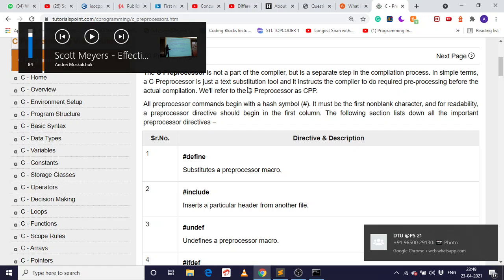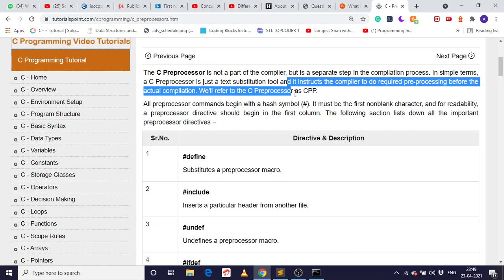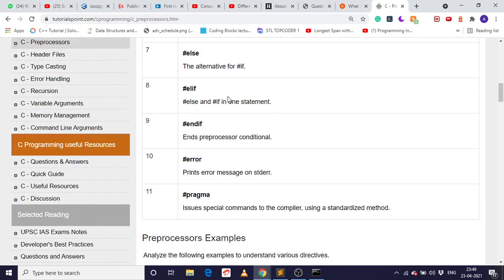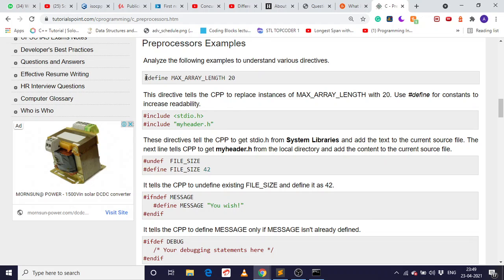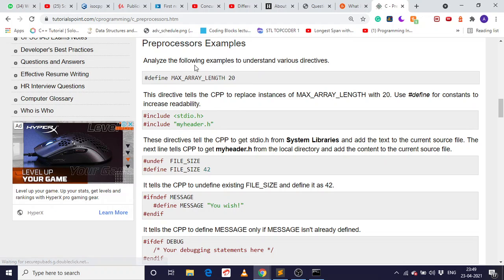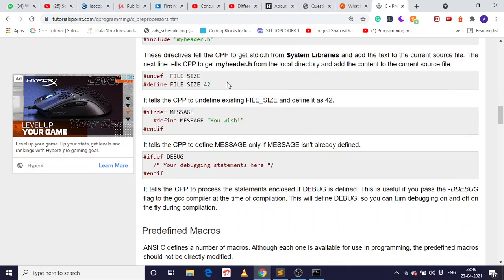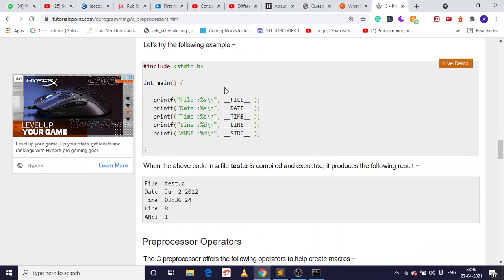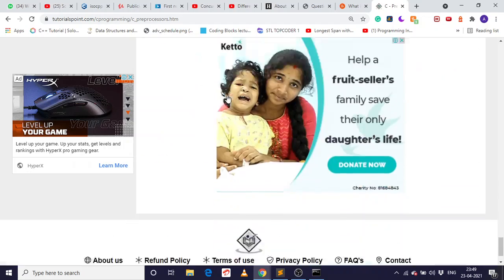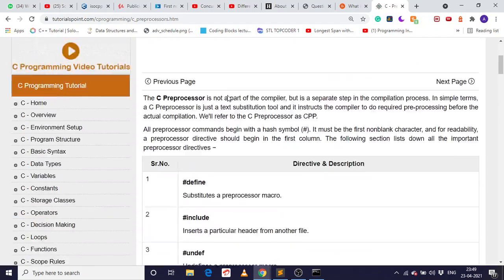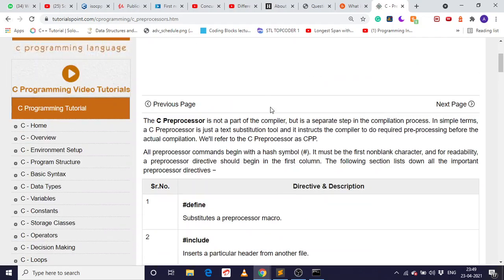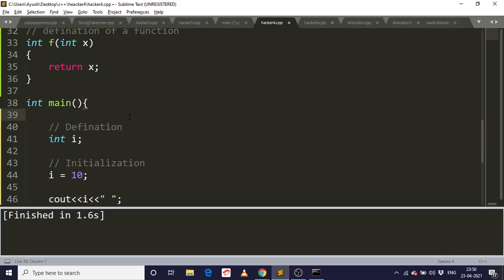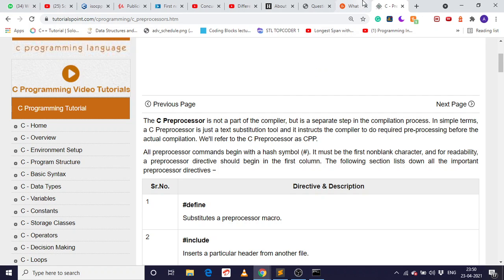So preprocessing in C++ is just text substitution. Let's look at this. This is a preprocessing step where the max array length in the code will be replaced with the value 20. So this is how it happens. But we shouldn't do this for integers. We should use const because that really saves a lot of space.